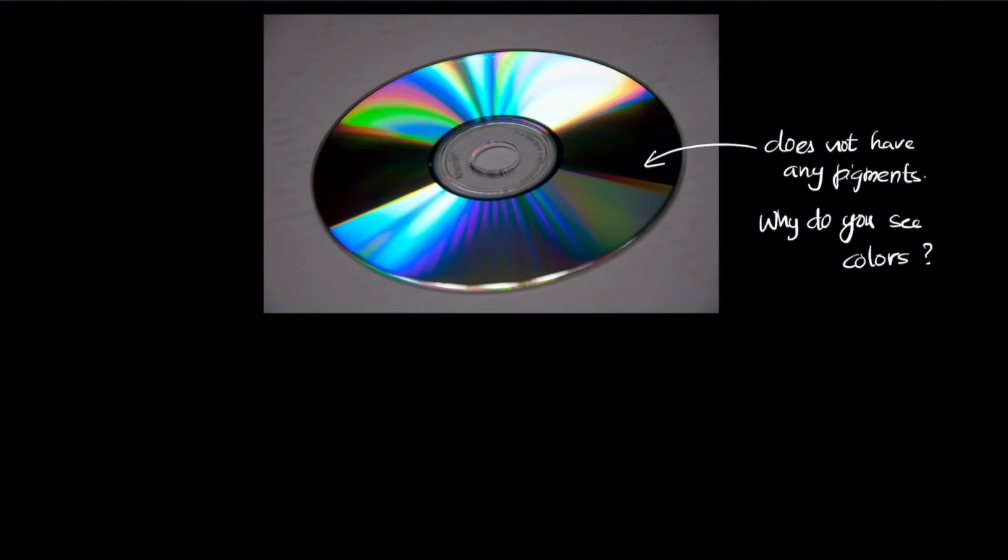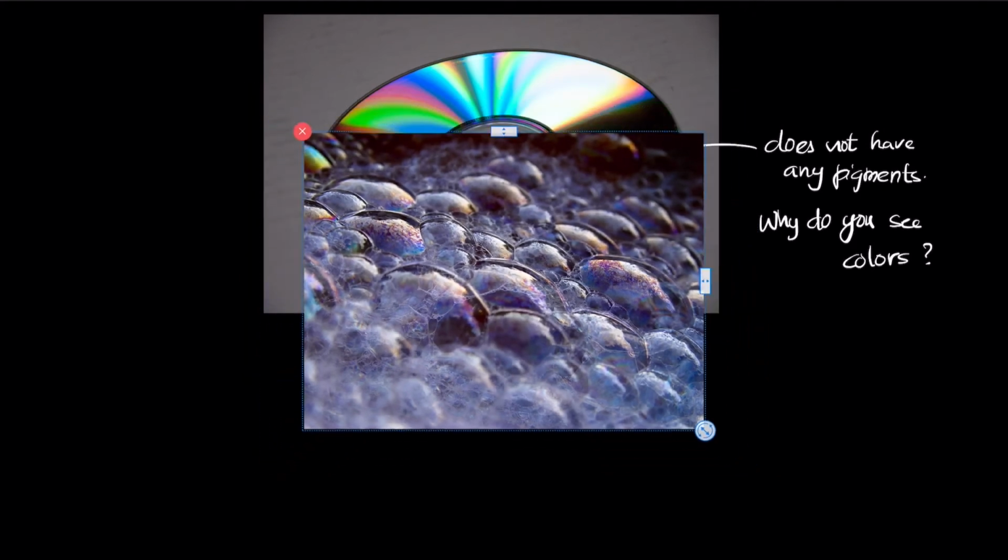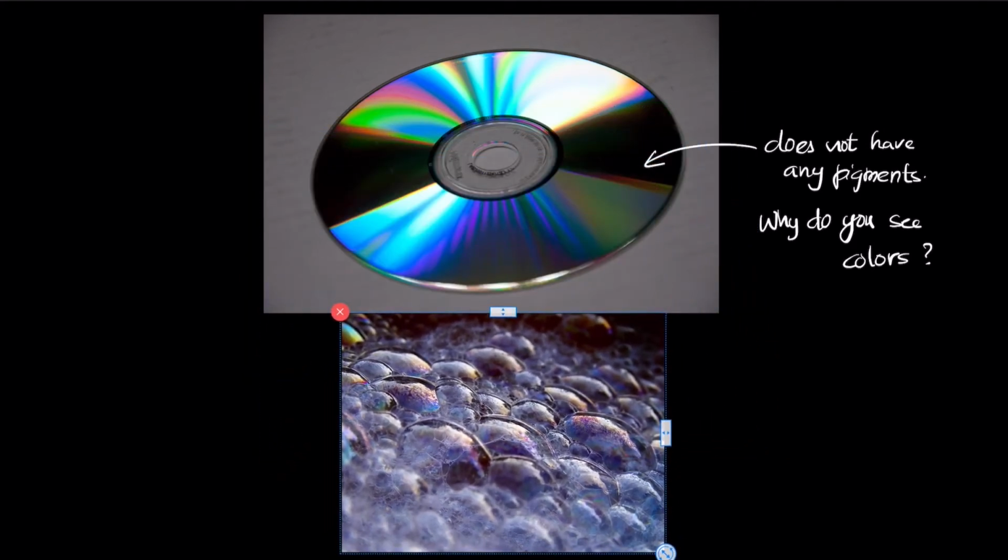In the same way, if you take the example of bubbles, if you would have seen bubbles, these bubbles exhibit brilliant colors, but there are no pigments in soap.